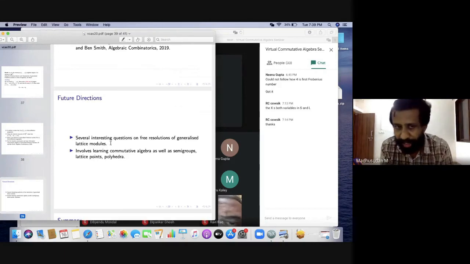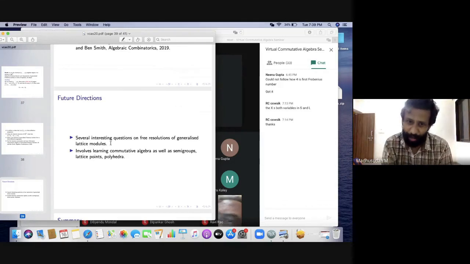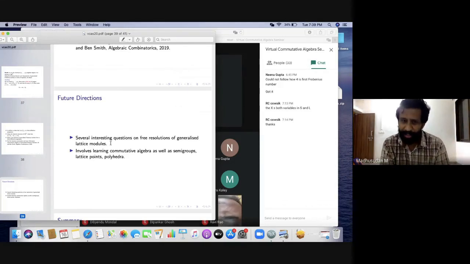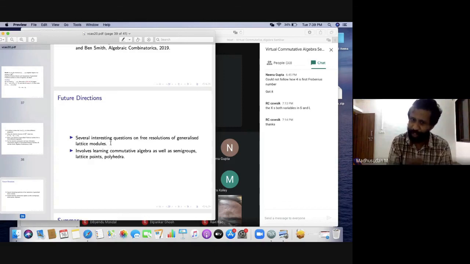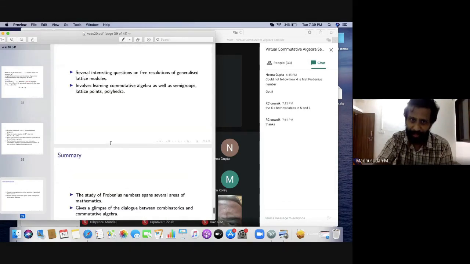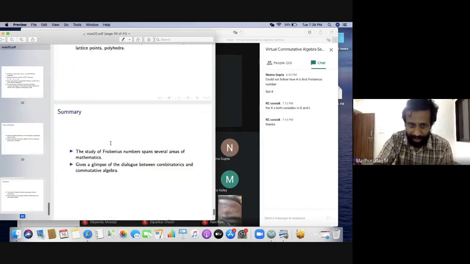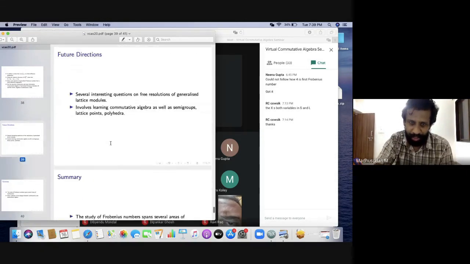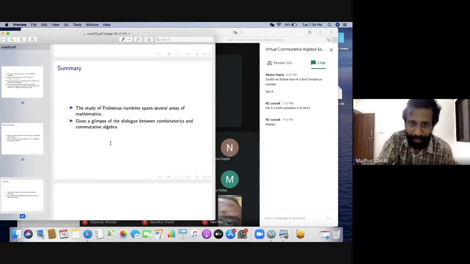So it's largely unexplored territory. This is for students. I think it's a good thesis project for a student, because it involves learning the relevant commutative algebra as well as semigroups and lattice points, polyhedra, and these are rich topics. So he or she will learn quite a bit from this project. I'd encourage people to take interest, and students particularly, if you are curious, please let me know.